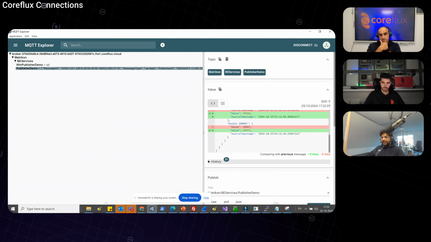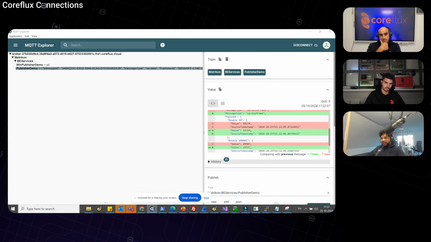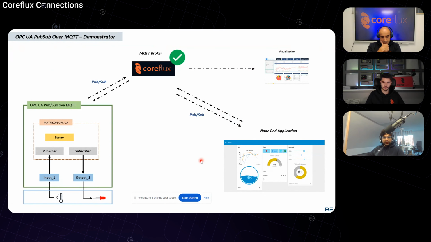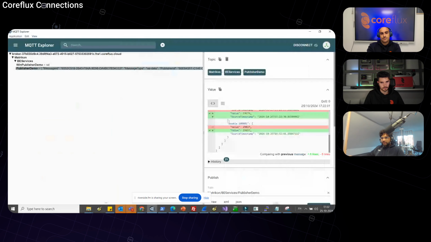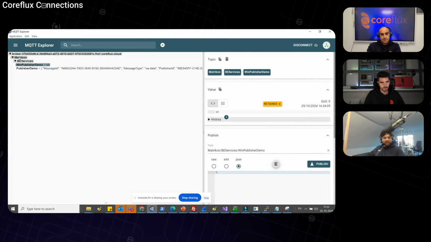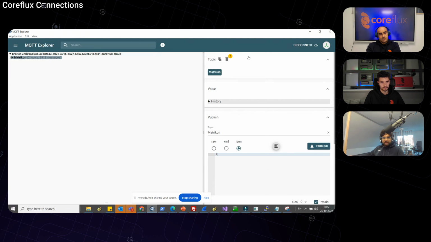So let me go back to the demo diagram that we have done. I got the CoreFlex credentials from Hugo, and then I updated it into my OPC UA publisher program that is running on a Raspberry Pi. And then I've already started to push it on the MQTT broker, which we saw on the MQTT Explorer. So you can see that I'm transmitting the data. It's just a counter incrementing.